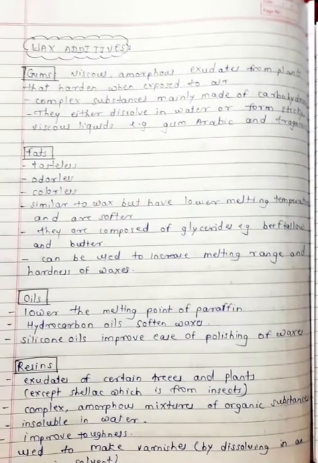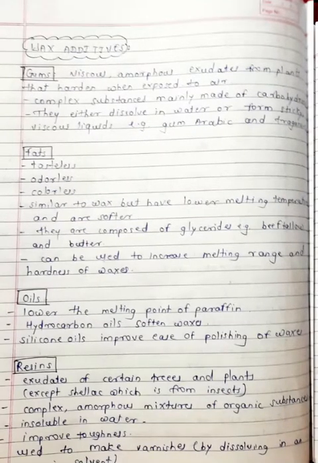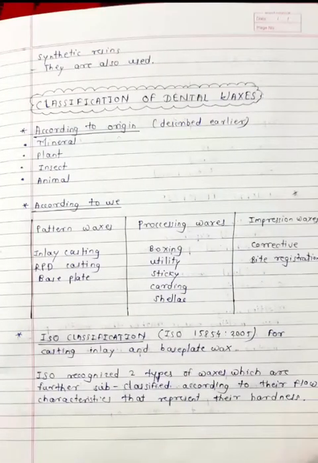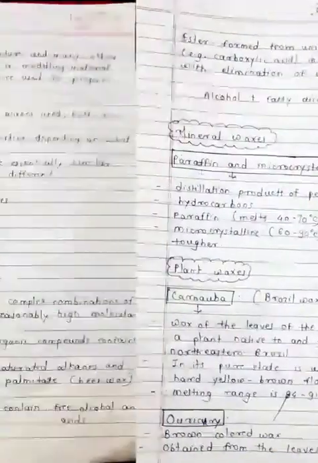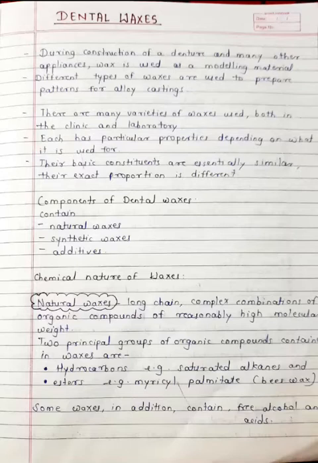So we have discussed about the varnishes. Now the synthetic resins, they are also used. So this is about the chemical nature of the waxes. So in this lecture we discuss about the components of the waxes, that is natural waxes, synthetic waxes, additives.